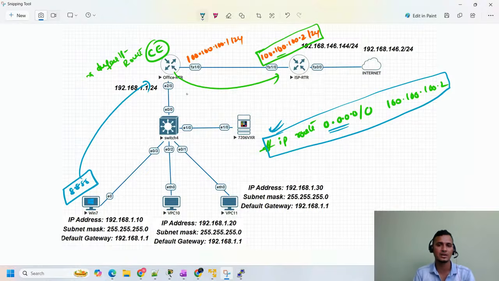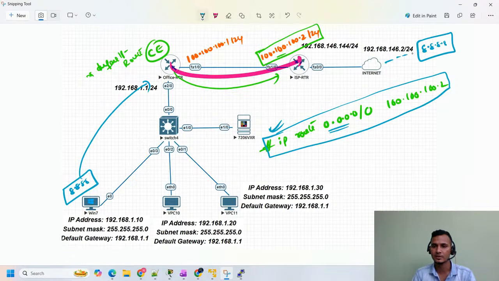This is our default route. So it forwards the traffic from this router to the ISP. Let the ISP take care. Generally we will have 8.8.8.8, the Google server, over the internet. So my traffic will go to the ISP and the ISP will send it on, and then it will come back here, back and forth, right?